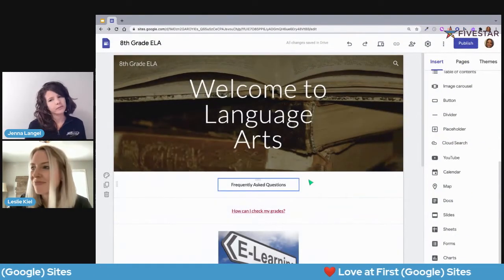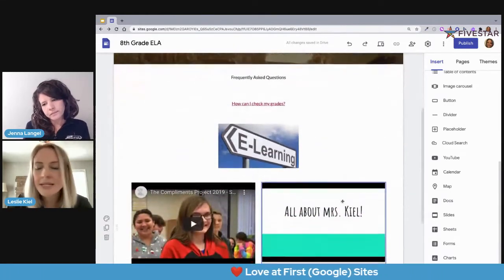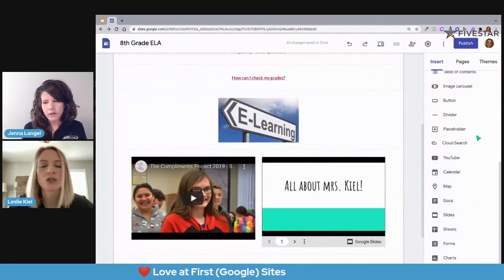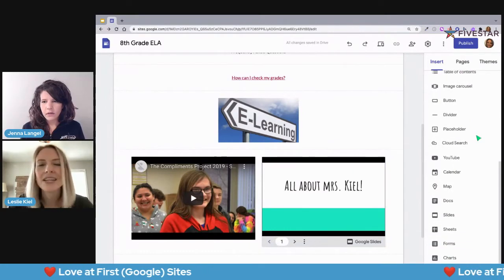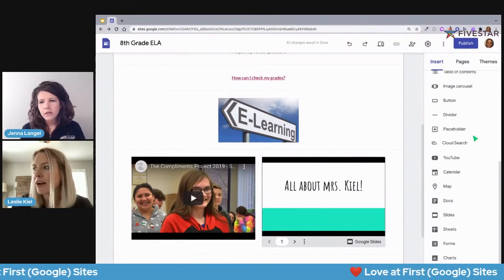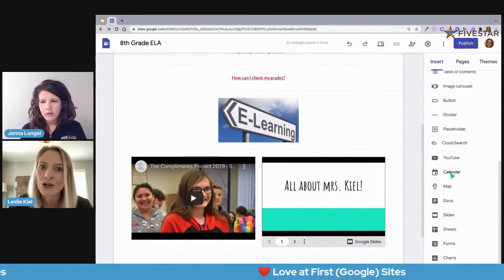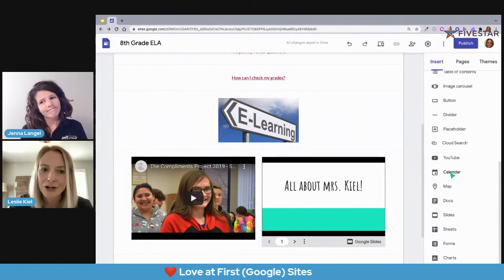That's super helpful. So let's add one more piece of content here. Like I said, there are so many other options, but one that is just really a favorite of mine is the ability to insert a calendar and embed a calendar.